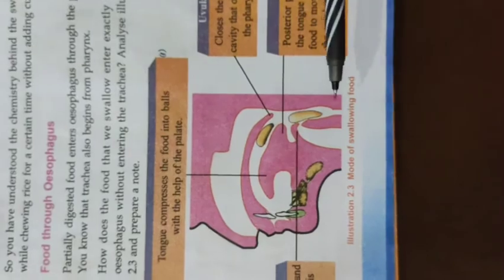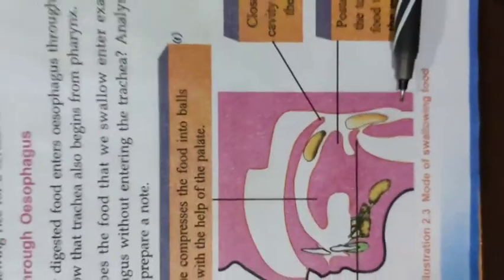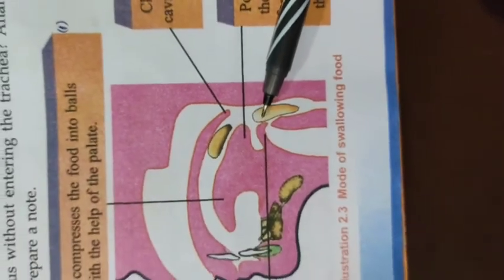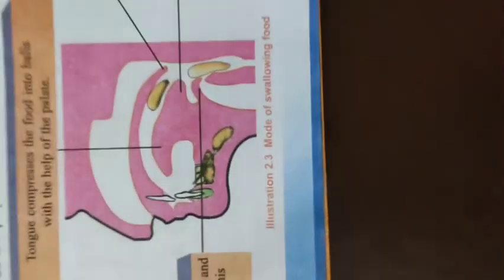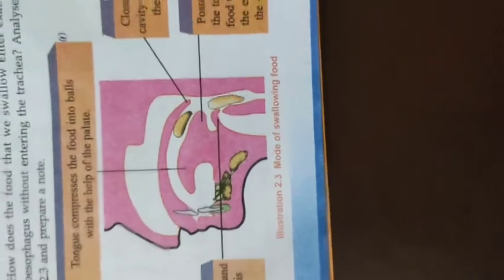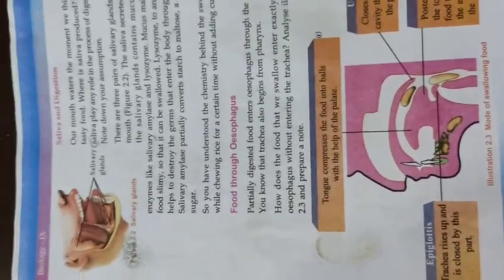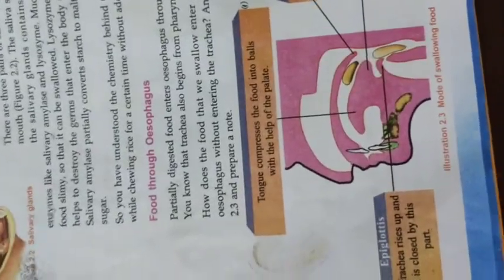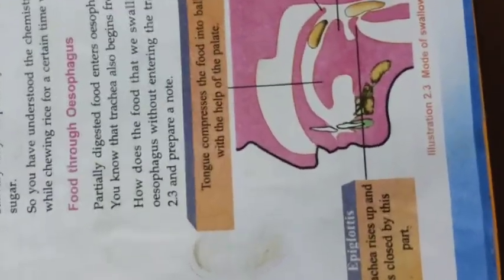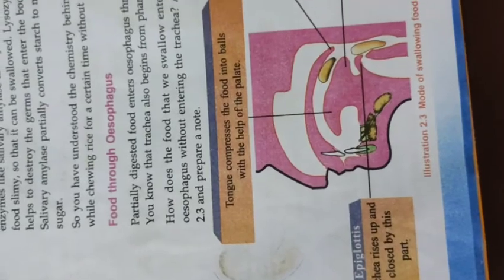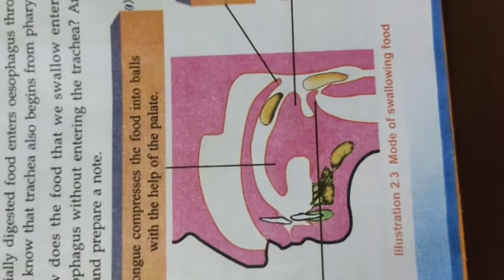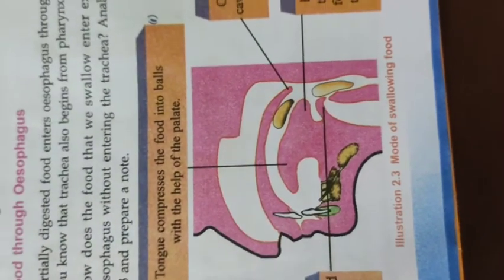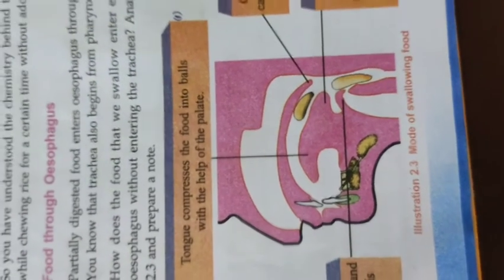Respiration is temporarily inhibited as the larynx or voice box rises to close the glottis. Then rhythmic muscular contractions and pressure within the esophagus push the food downwards. Then this food reaches the stomach by the wave-like movement of the walls of the esophagus. This wave-like movement of the esophagus is called peristalsis.